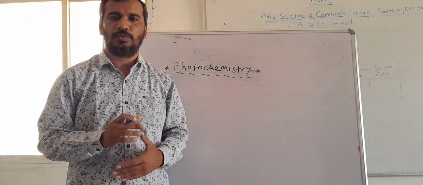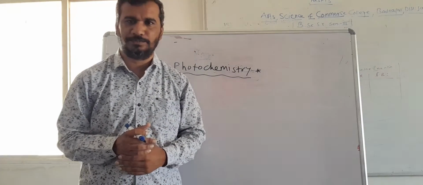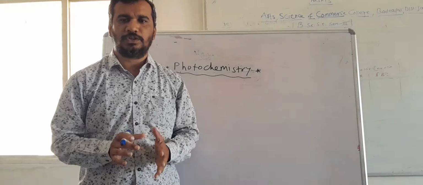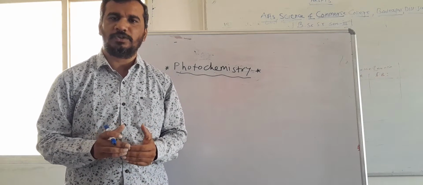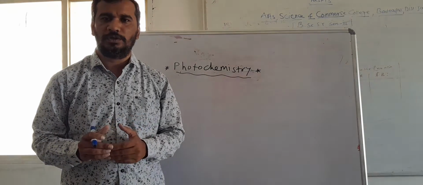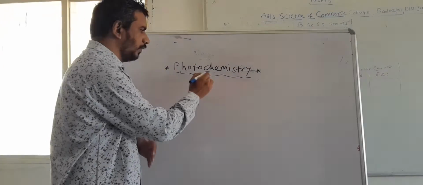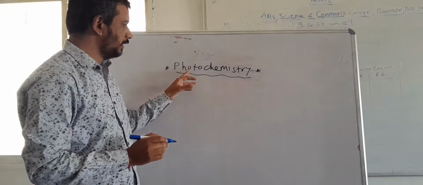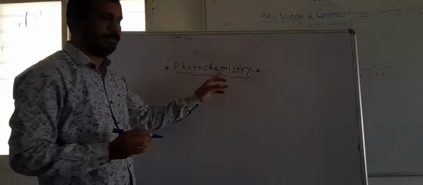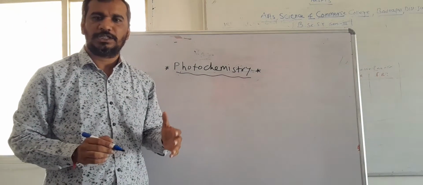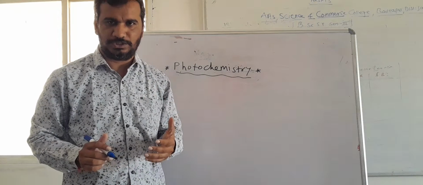another class of reaction which is known as a thermal reaction, which can be initiated by means of thermal energy. And there is one more class of reaction where those reactions can be initiated by means of absorption of a photon, and these reactions are known as photochemical reactions. This word actually comprises two words, one is photo and another one is chemistry. That means these reactions can be initiated after absorption of a radiation.